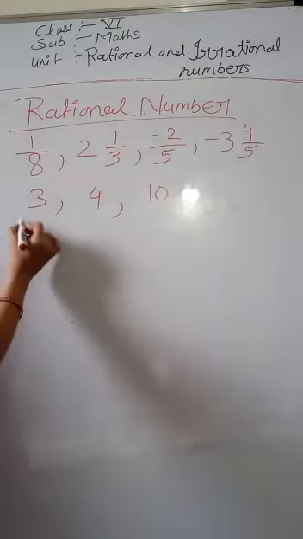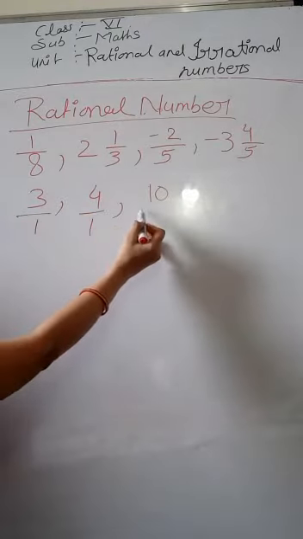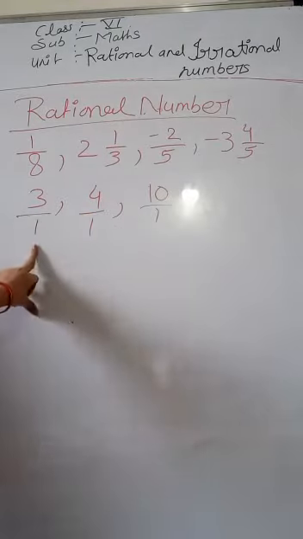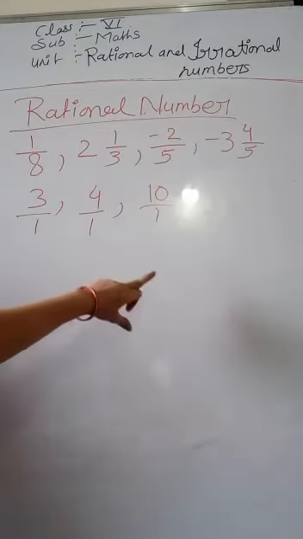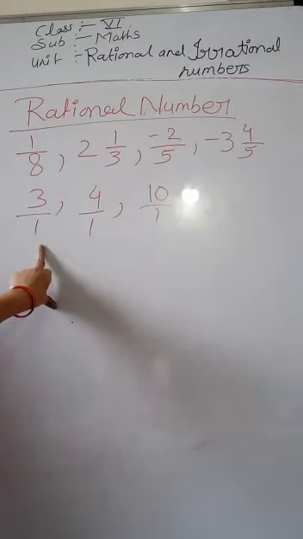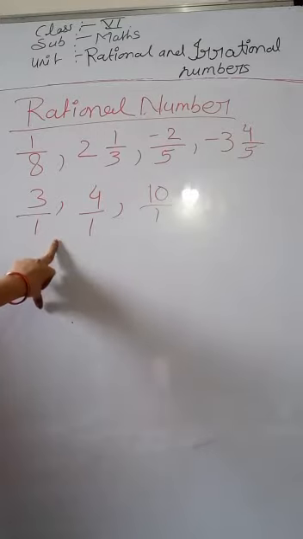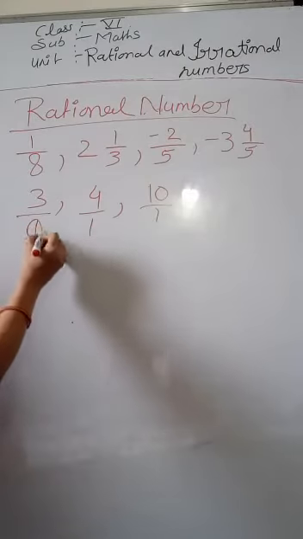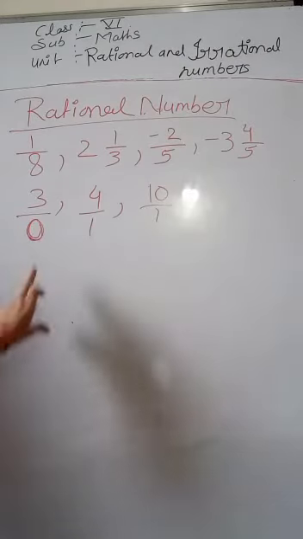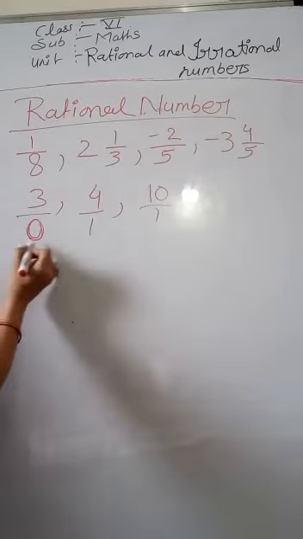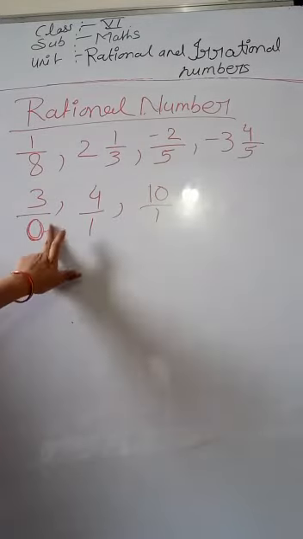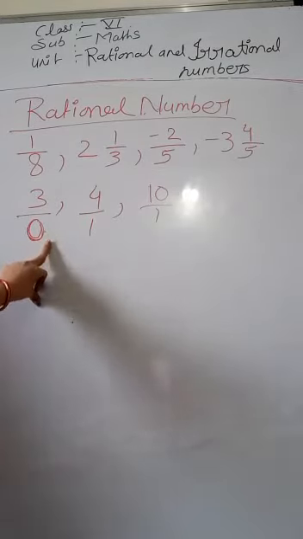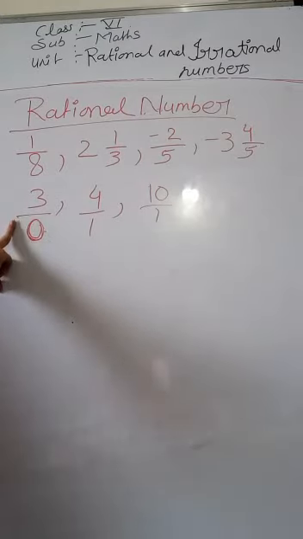Why? We can write here 1 as the denominator. If there is nothing, if the denominator is not written, then we can write 1. But if the denominator is 0, can you tell me if it is a rational number?